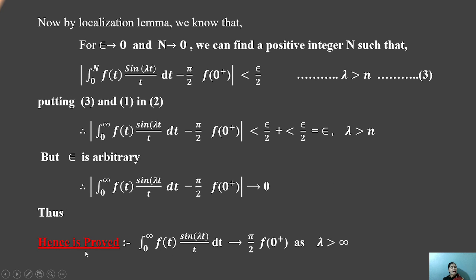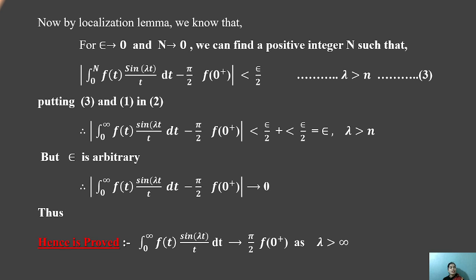Hence it is proved using the localization lemma. The equation will be generated, and removing the modulus, the integral from 0 to infinity of f of t sin lambda t upon t dt tends to pi by 2 f of 0 plus, where lambda is greater than 0, since as lambda goes to infinity both conditions hold.